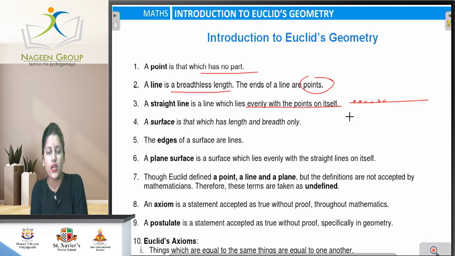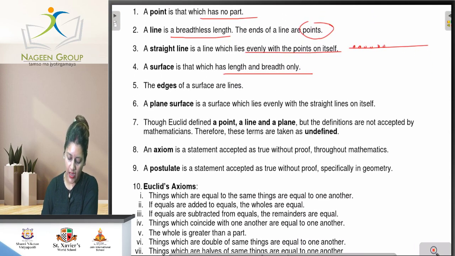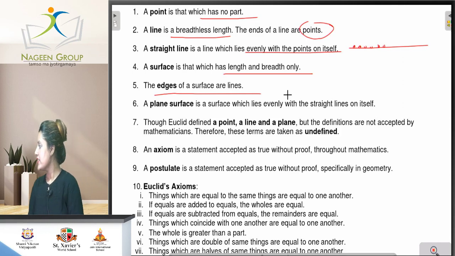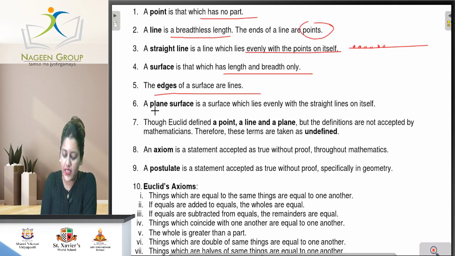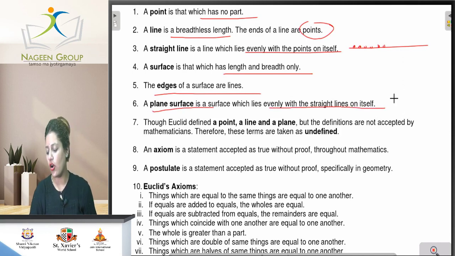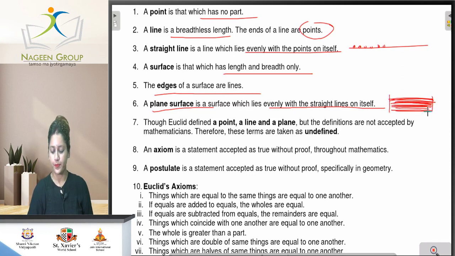A surface is that which has length and breadth only. Edges of the surface are lines. A plane surface is a surface which lies evenly with the straight lines on it. When many straight lines together are drawn evenly, then this whole forms a plane.